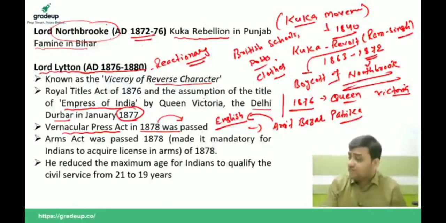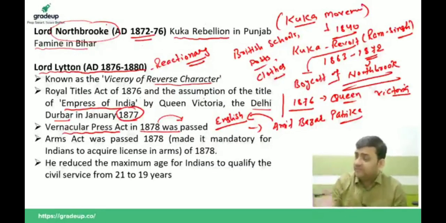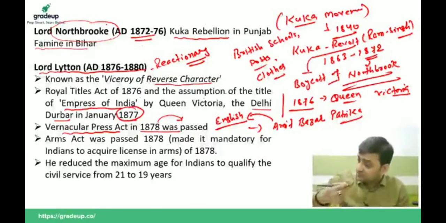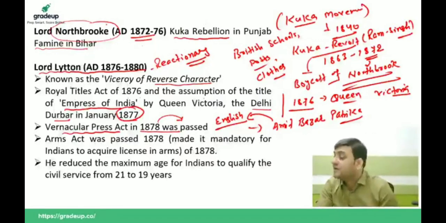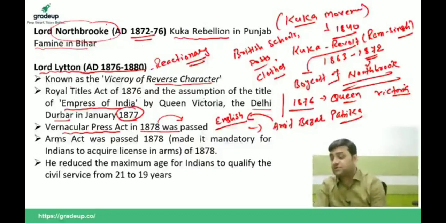That is why India was reeling under famine and drought, and instead of serving India, he organized the Royal Darbar, and he also put a ban on the publication of all other local newspapers in their local languages, just in order to stop communication between the common masses. So how can Lytton be against the Britisher? He was supporting the Britishers beyond his limitation, and he was just against the Indian masses, just in order to stop the Indian mass movement against the Britisher. He was not against the Britisher.